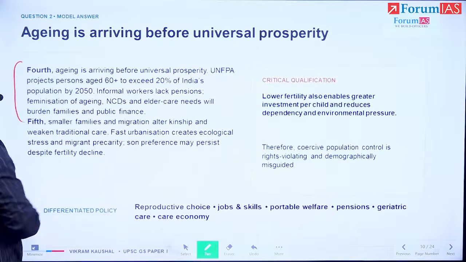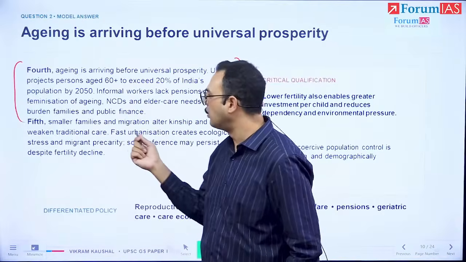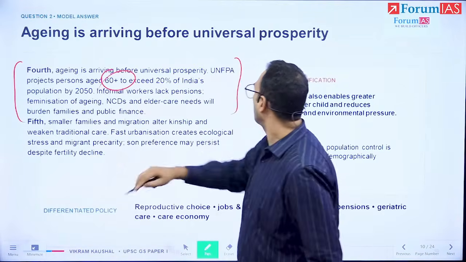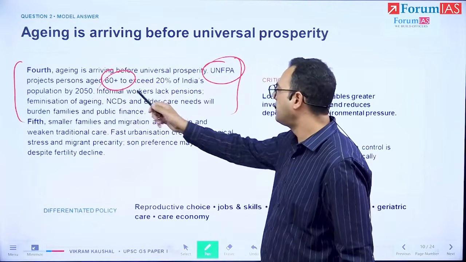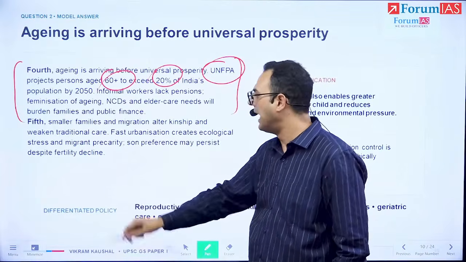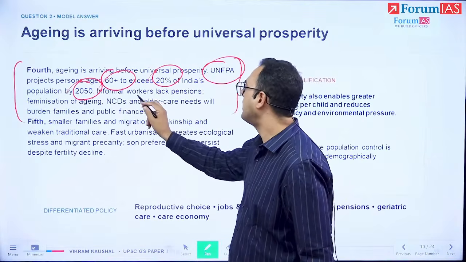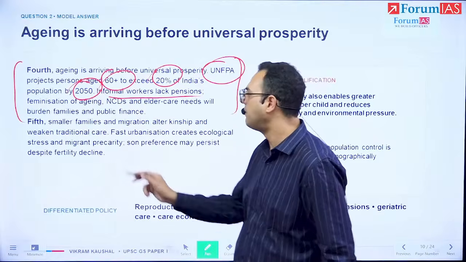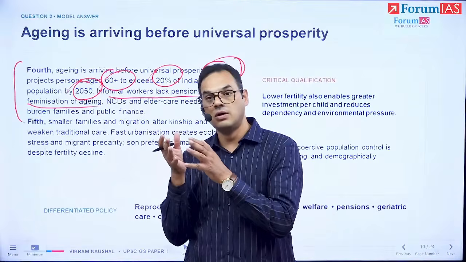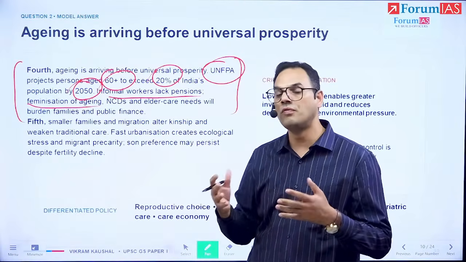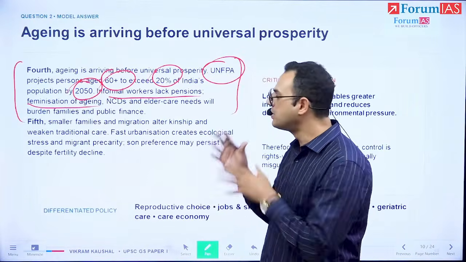Then in the next paragraph, we've talked about the elderly issue, that the elderly are aging fast. We've thrown around a number here from the United Nations Population Fund, which says that 20% will be the share of elderly we're going to have by 2050 in India. And then we say, what does that mean? That means that many people in the informal sector are not going to have pensions. There is the aspect of feminization of aging, meaning women have higher life expectancy than men, and women often do not own property in their own name, and that creates special challenges with regard to our policy towards the elderly.